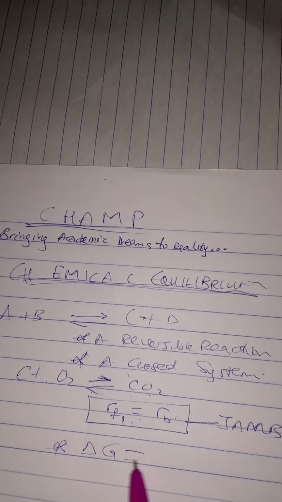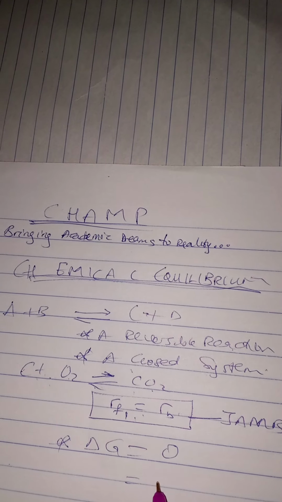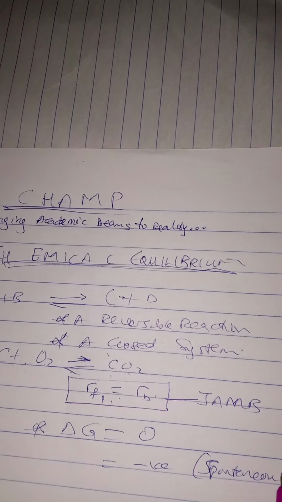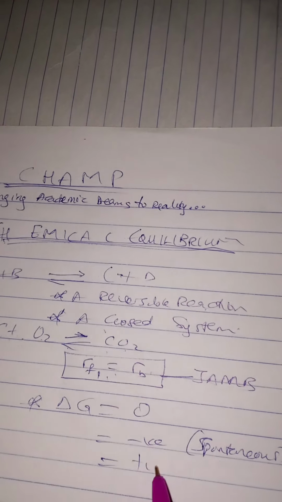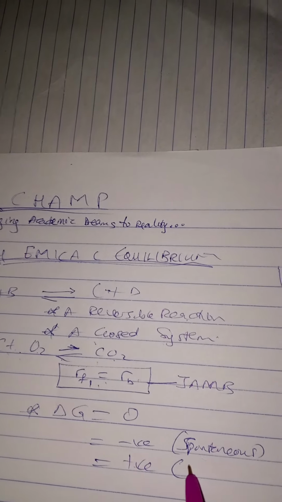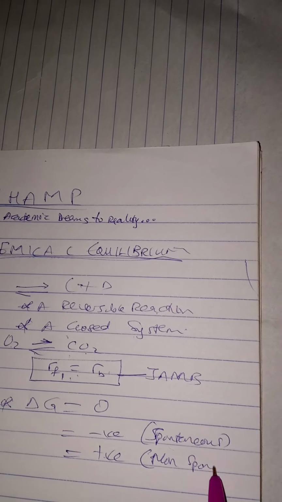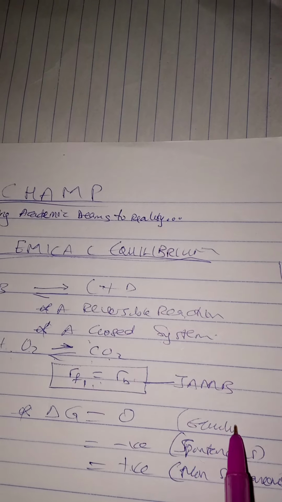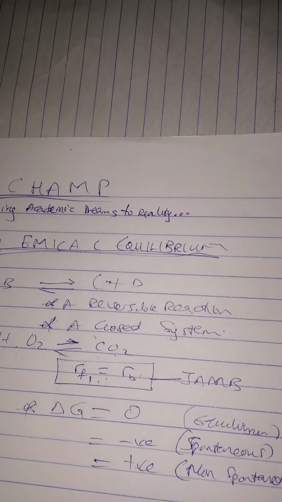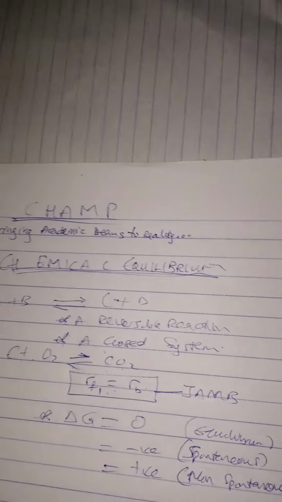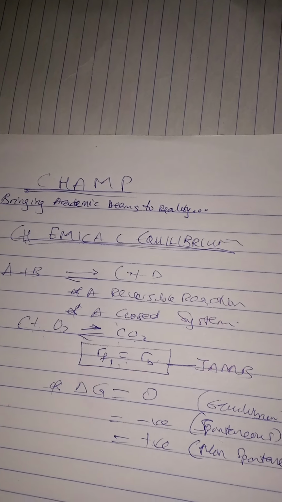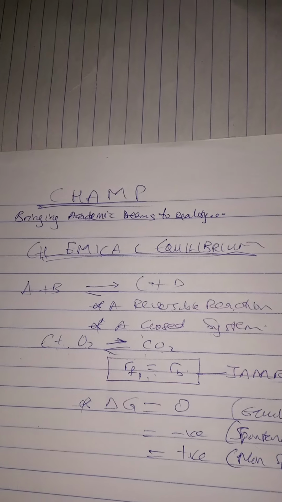And let me talk on the delta G for reactions in equilibrium. The delta G is always zero. If the delta G is negative, it is spontaneous. I told you this already in the video on energetics. If this delta G is positive, it is non-spontaneous. But if it is zero, it will be in equilibrium. So please let's take note of that. The free energy change is always zero in equilibrium.